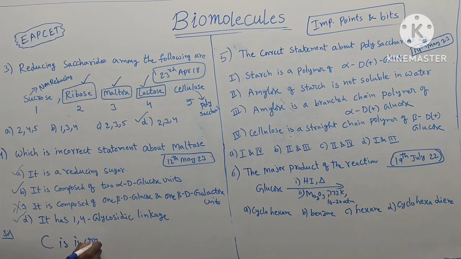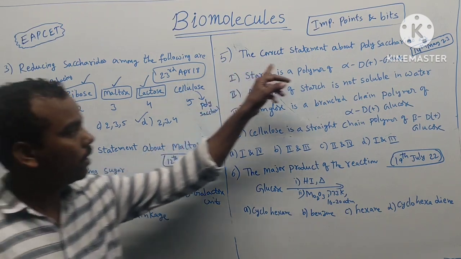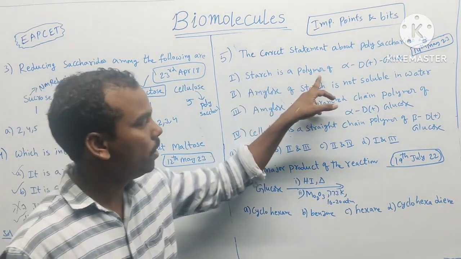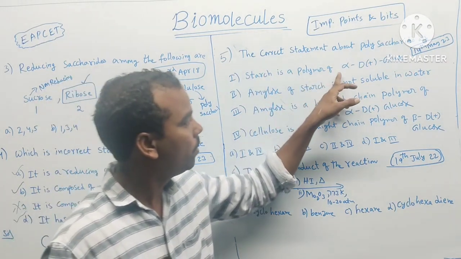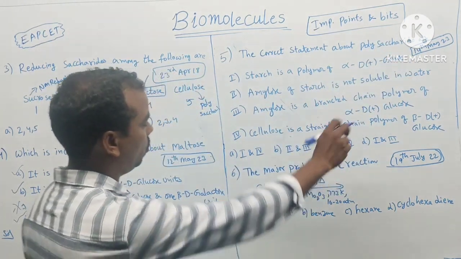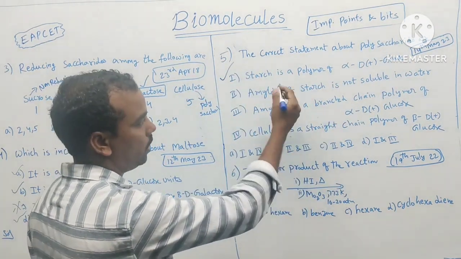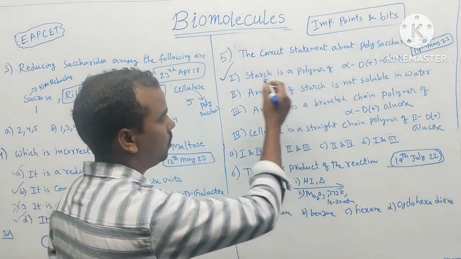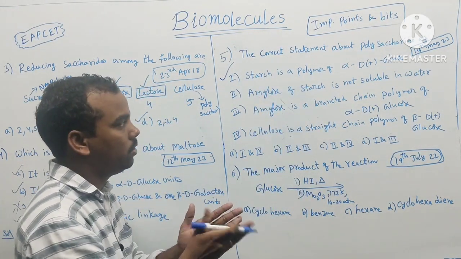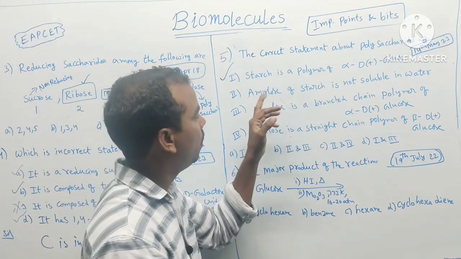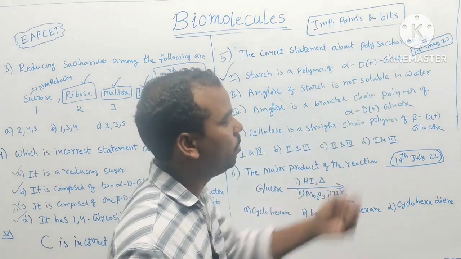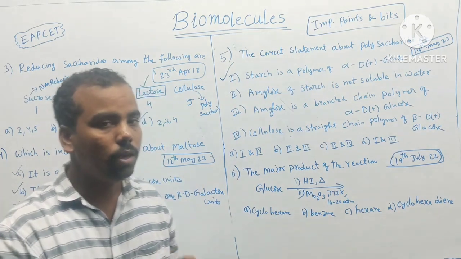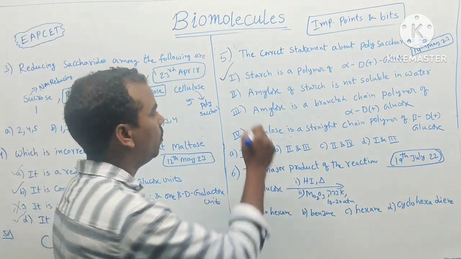So next one, the correct statement about polysaccharides. First, starch. Starch is a polysaccharide, a polymer of alpha D plus glucose. So it is correct. Starch contains 2 components, amylose and amylopectin. The statement says amylose of starch is not soluble in water, but amylose is soluble in water. Amylopectin is insoluble in water. So it is wrong.